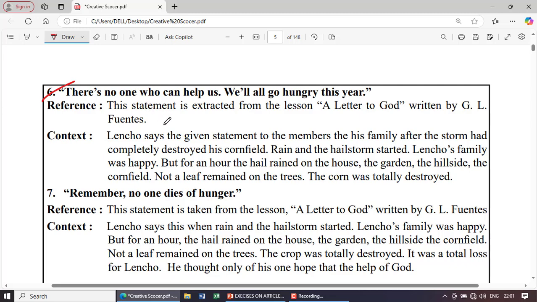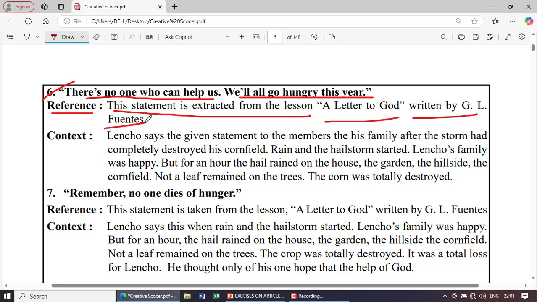RC number 6. There is no one who can help us. We will go hungry this year. Reference: this statement is extracted from the lesson A Letter to God, written by G.L. Fuentes. Context: Lencho says the given statement to the members of the family, after the storm had completely destroyed his cornfield.